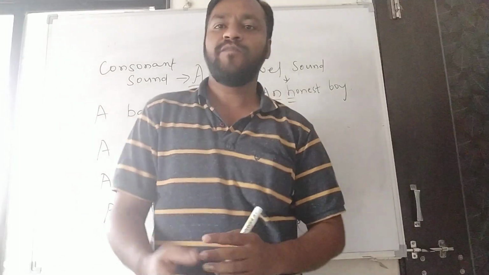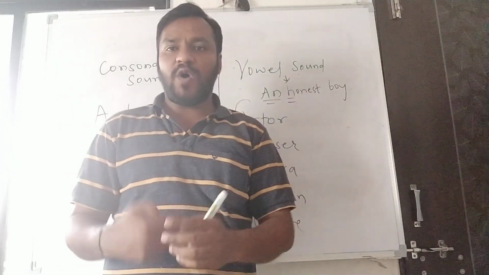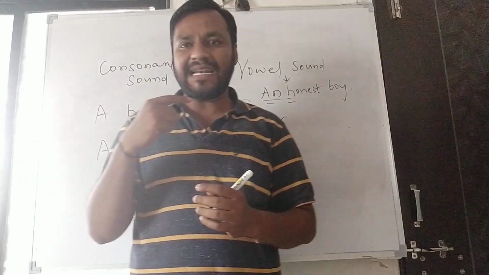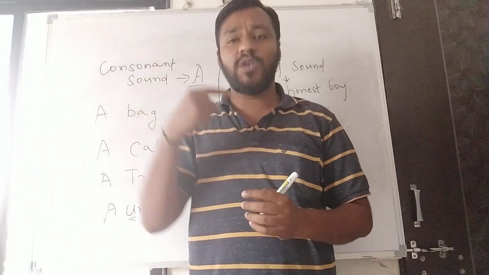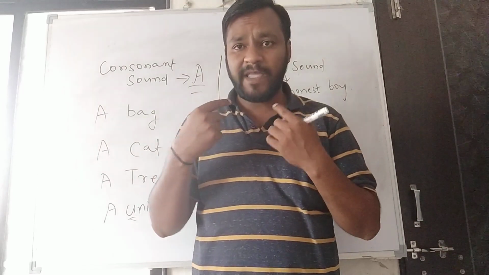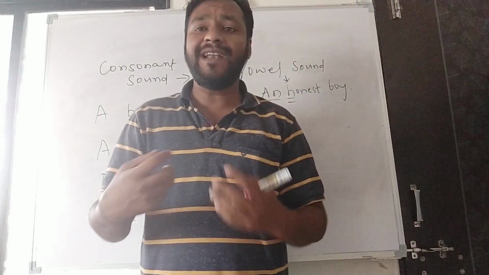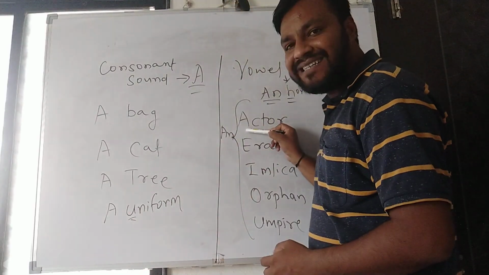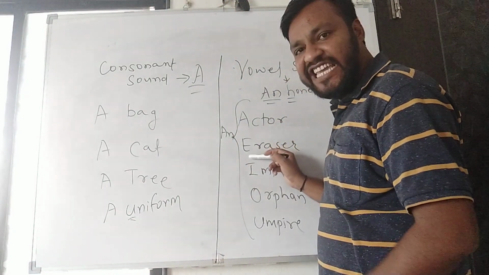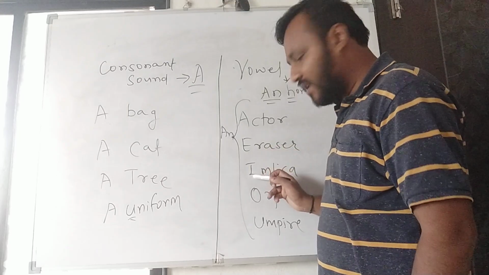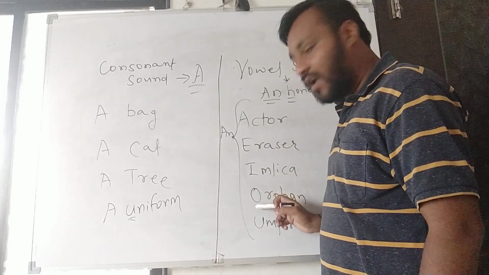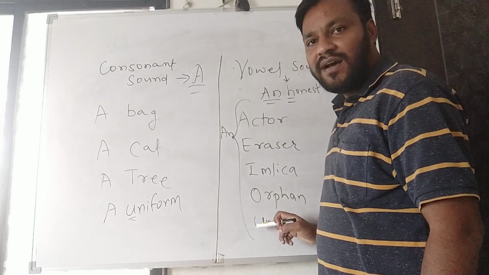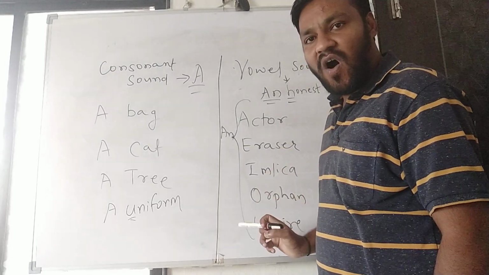Let me explain. Whenever we pronounce vowel sounds, we don't close our lips. We don't touch our tongue to the upper side or lower side of our jaw. It means with an open mouth we can pronounce vowel sounds. For example, actor, eraser, imlika, orphan, umpire.